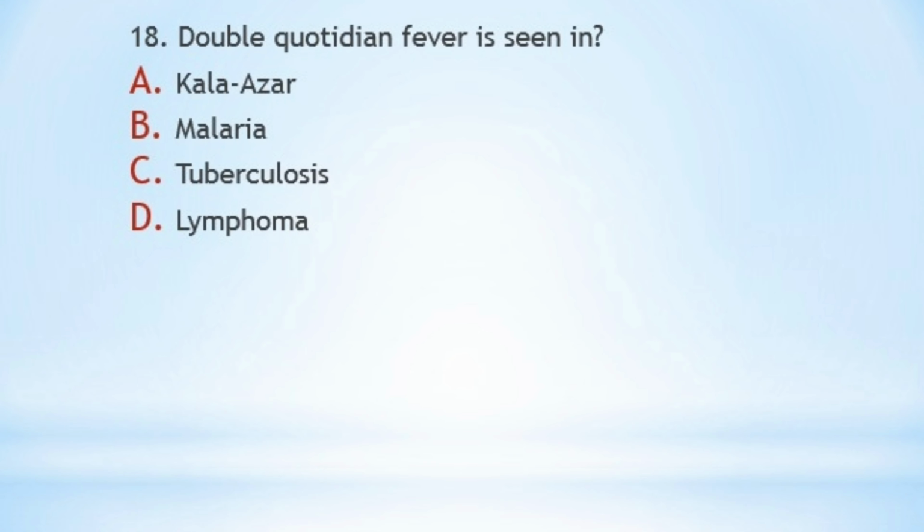Okay, so the next question is, double quotidian fever is seen in A. Kala-azar, B. malaria, C. tuberculosis, D. lymphoma. First we understand what double quotidian is. We understood in one of the previous questions that a fever that occurs daily, with a periodicity of 24 hours, is known as quotidian fever. And what is double quotidian? It means the fever has daily periodicity, but it spikes twice in one day. In 24 hours it has 2 spikes. This type of fever we see in Kala-azar.